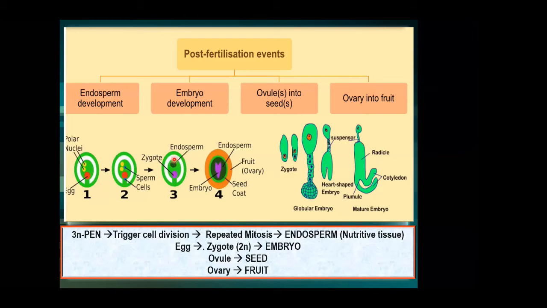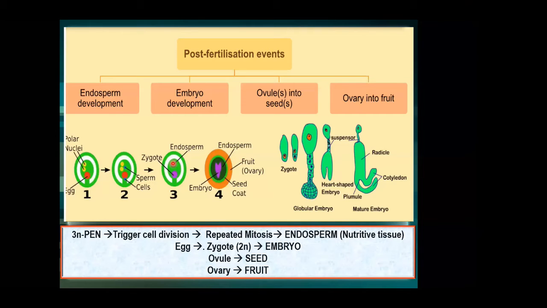Yeah, endosperm. It is written there endosperm, but it is the primary endosperm nucleus. What is the genetic constitution of primary endosperm nucleus? Haploid, diploid, triploid. Triploid, very good.